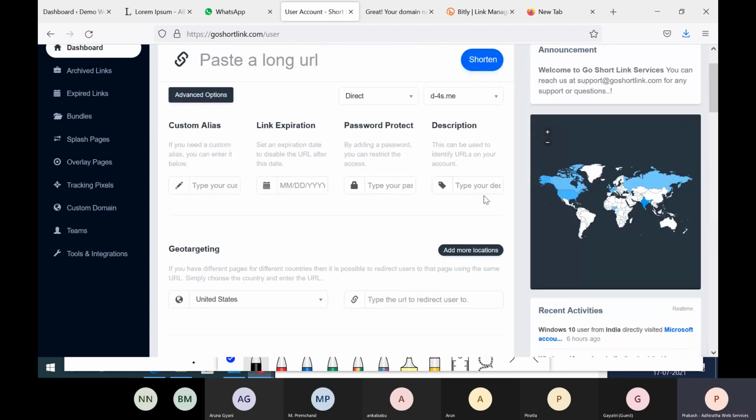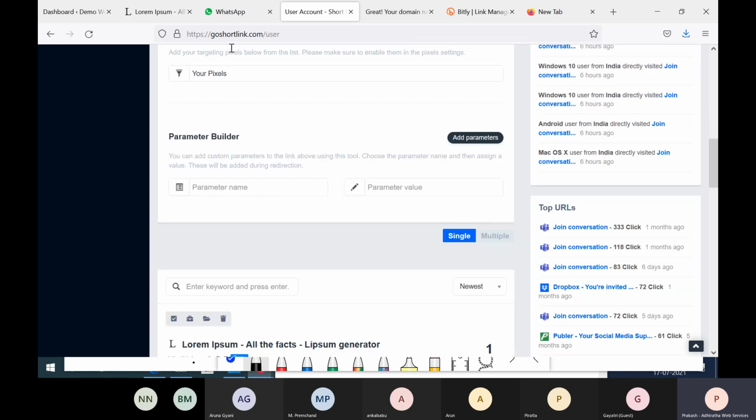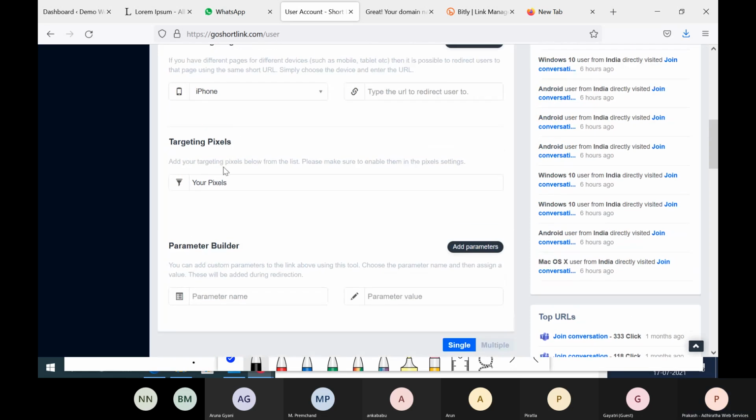Then we have password protection. You can give a description, right? For your own understanding, that's all. Then there's geo targeting. Then there's device targeting, guys. Okay. Then pixels. This one you guys will come to know when we are discussing ads, like Facebook ads and all. You'll come to know these things, right? So you have options like this.